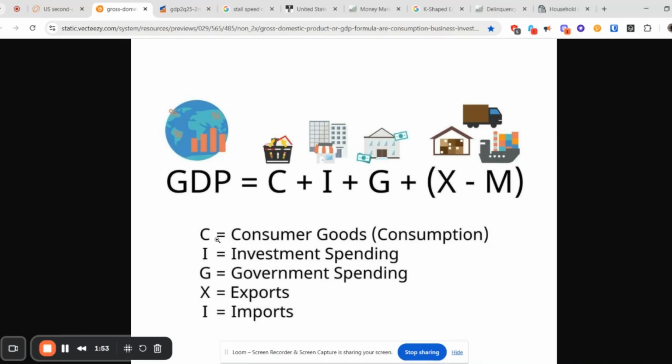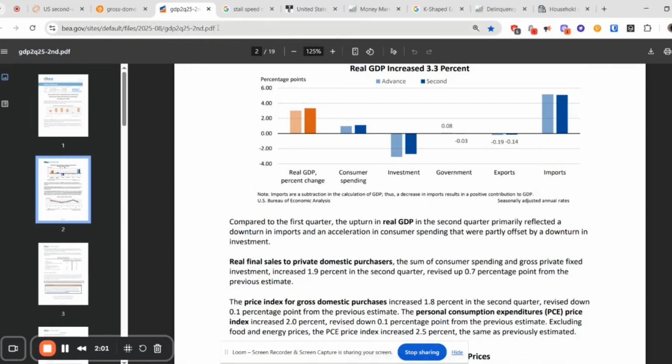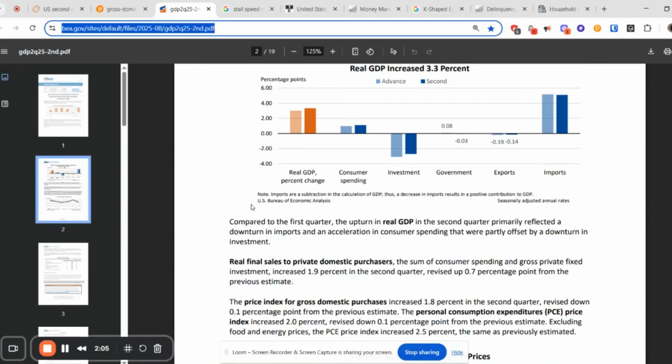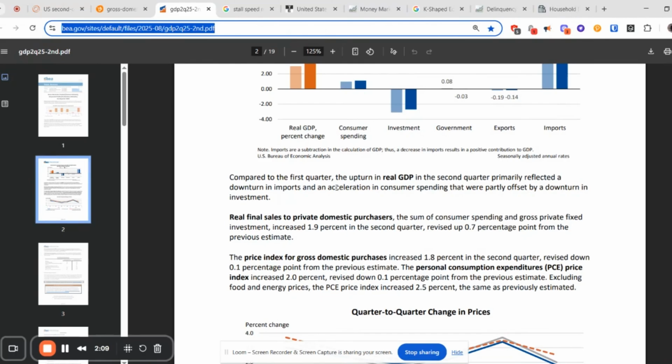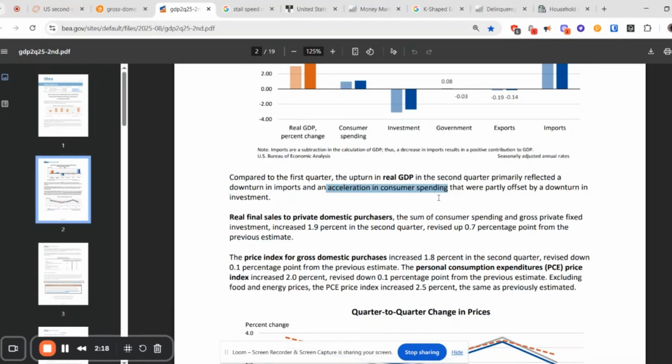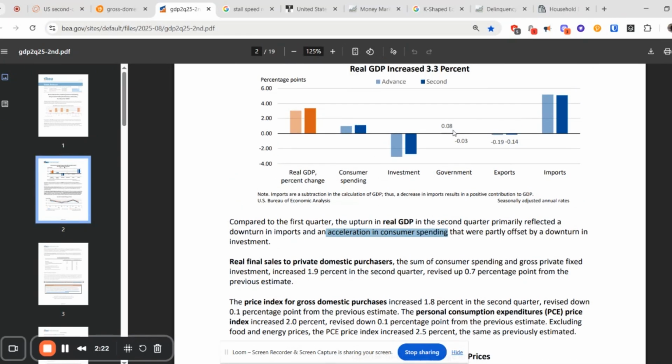The main thing you want to be paying attention to is the consumer goods, the consumption, and the investment spending. Let me explain where you can find that in this report. This report I'll put in the description box, so you can go over this yourself. If we dive into this a little bit more, it's basically saying that the second quarter primarily reflected a downturn in imports and acceleration in consumer spending. Again, we're not even accelerating significantly, but the main areas are imports and exports, and this is how you get to these large percentage changes. And obviously, the investment side is negative. Let me explain how you get to this number.